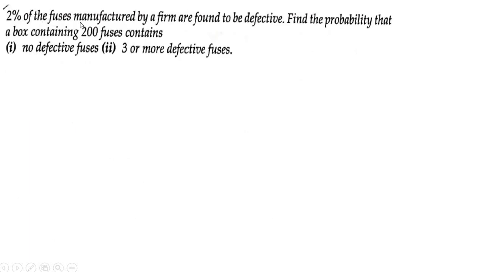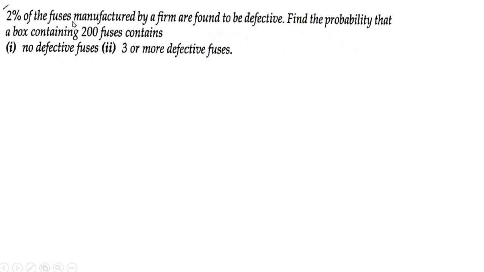Next, 2% of fuses manufactured by a firm are found to be defective. Find the probability that a box containing 200 fuses contains no defective fuses, 3 or more defective fuses. No defective fuses means x is equal to 0. 3 or more defective fuses means it is greater than or equal to 3.